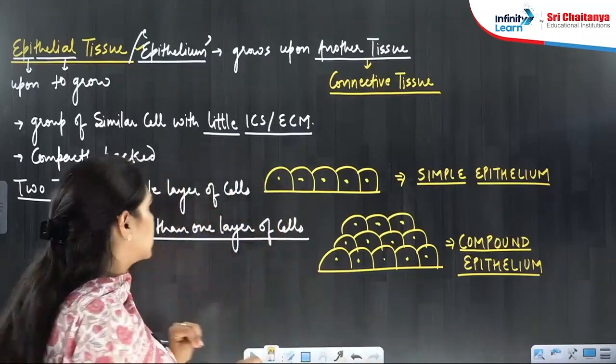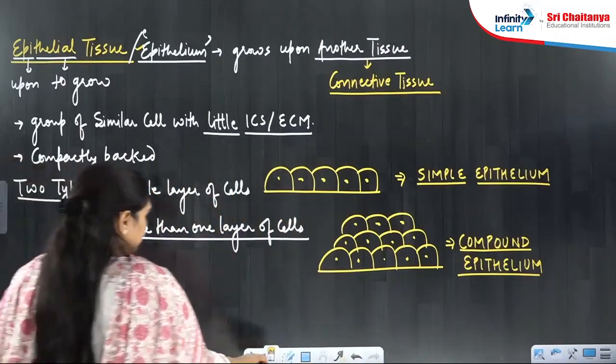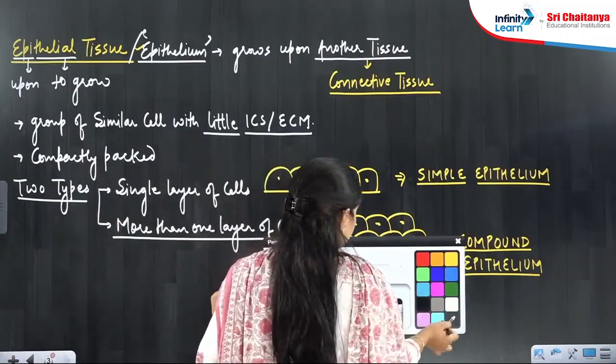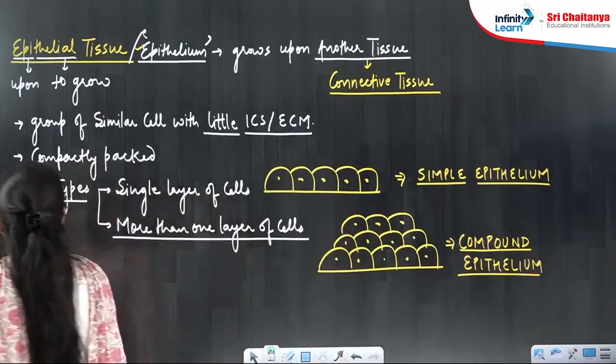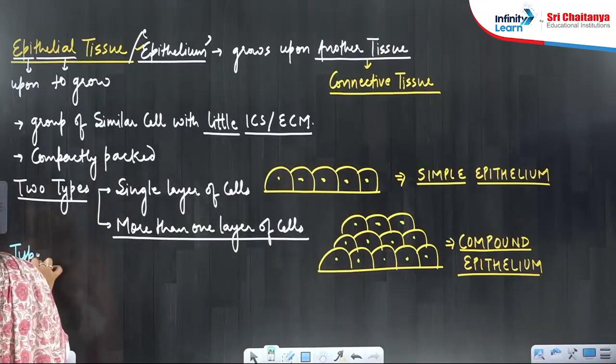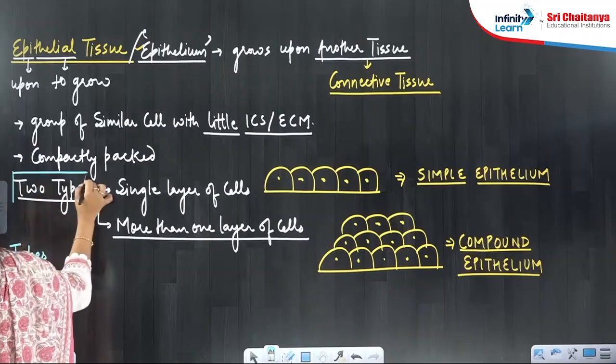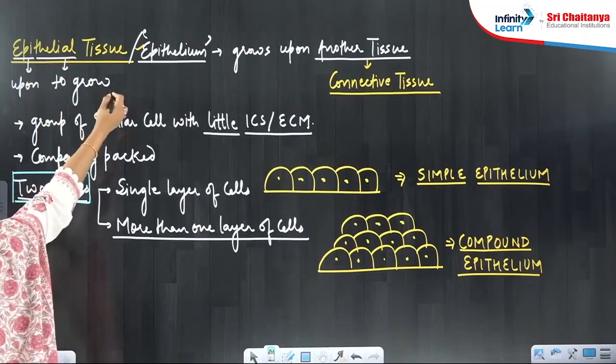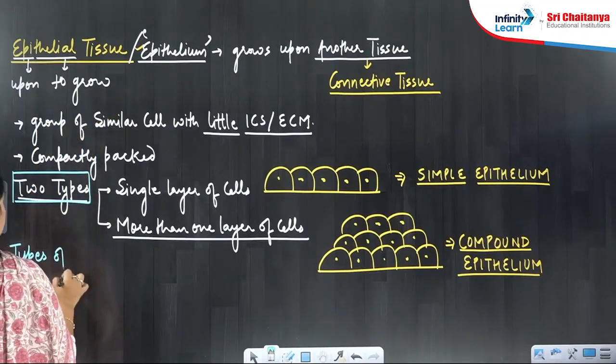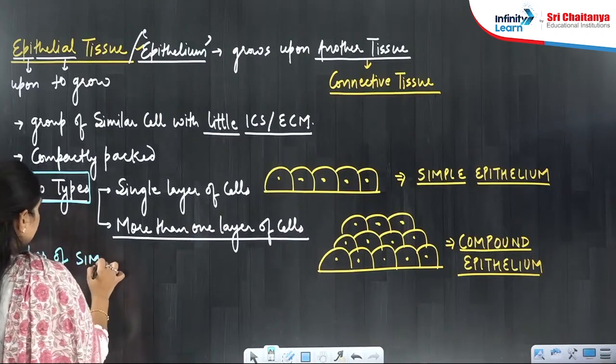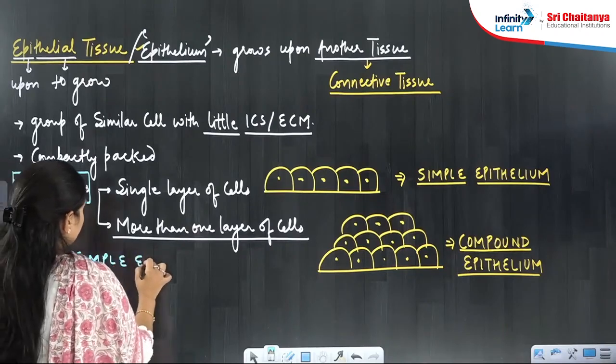Mainly three shapes of cells we will see. So let me write here types of simple epithelium. These are the two types of epithelium, then there are types of simple epithelium.